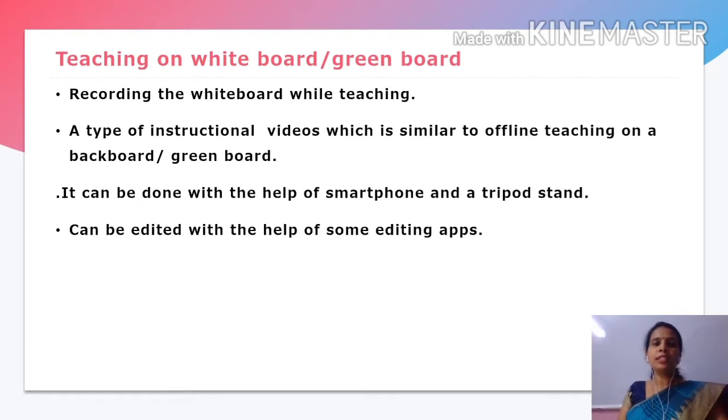What we need for this is just the smartphone and a stand on which you can fix your mobile. Interestingly, these videos can be edited with the help of some editing apps. And in the later part of this video, I will show you how can you edit this video with the help of KineMaster. You can make it very effective.